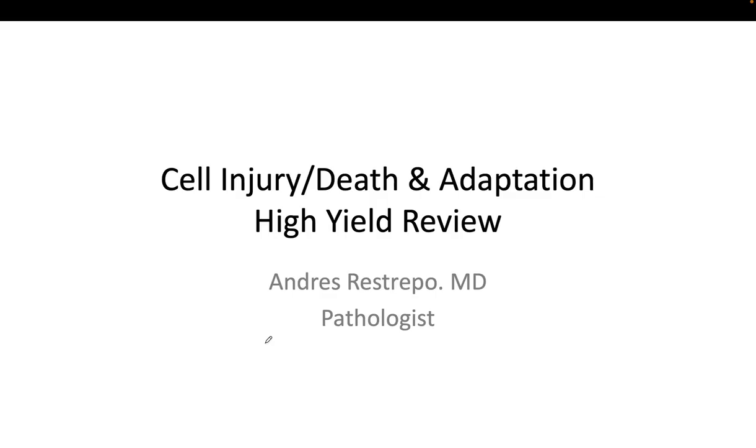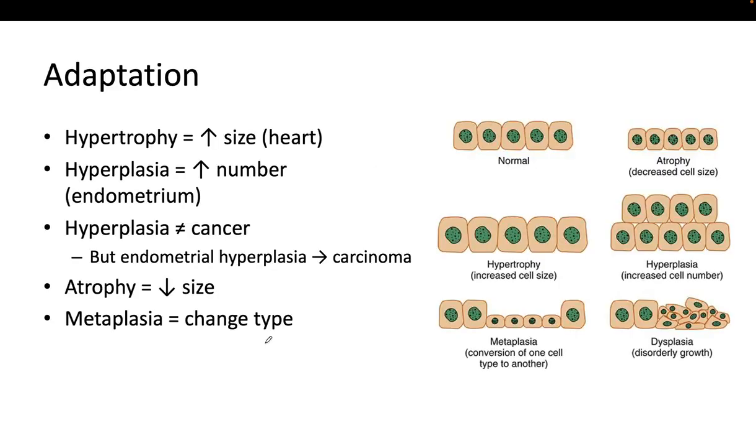Let's make a quick review of cell injury, cell adaptation, and cell death. So let's start with adaptation. And the first thing that I need to mention is hypertrophy. Hypertrophy means an increase in cell size. The classic example is the heart. Cardiac cells cannot divide, so when there is increased workload, they grow bigger.